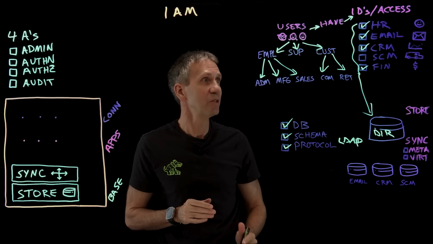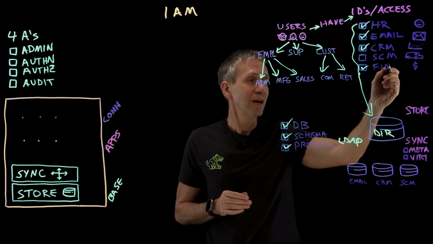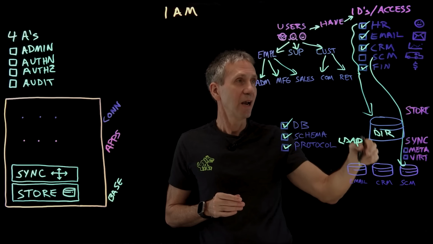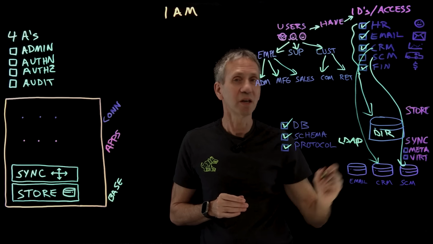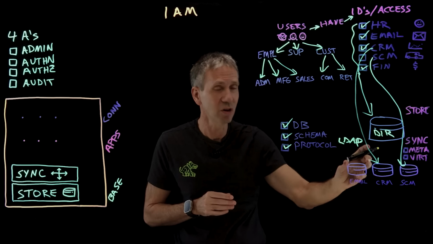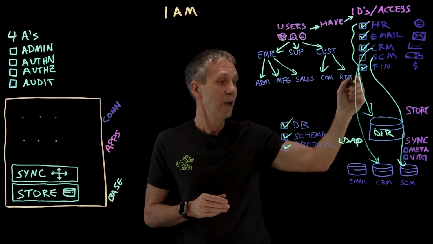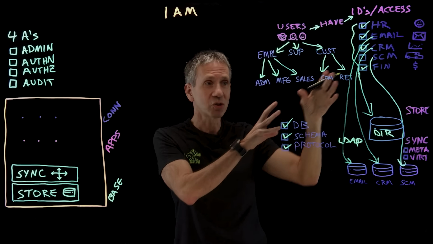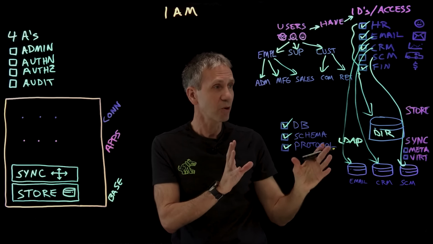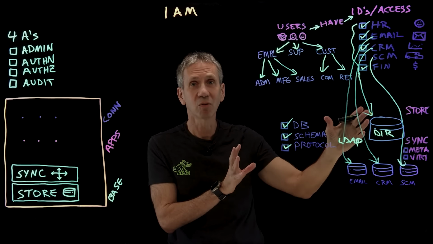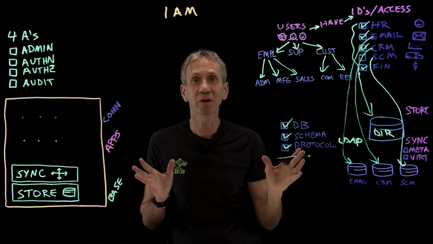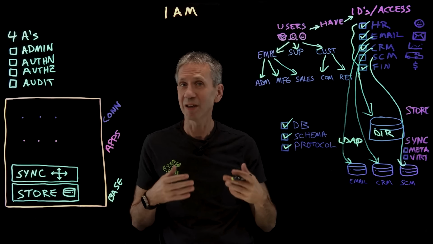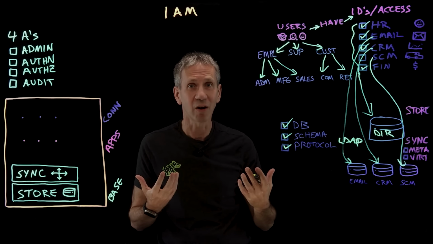In the real world, what happens is this system right here maybe requires its information in a very specific directory. That is, the application has hooks into a very specific data store, and so forth. You see what's happening here. These applications are requiring specific directories. In a perfect world, it would all use one. In the real world, we have multiple directories. Any organization of any substantial size will have multiple directories in their environment. They might not think about all of them all the time, but they are there.